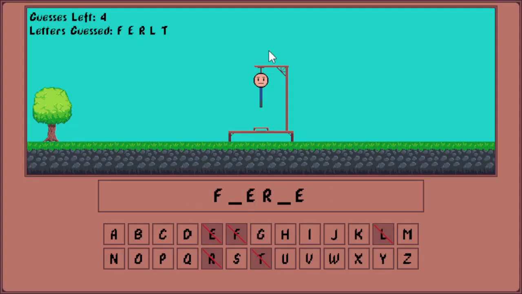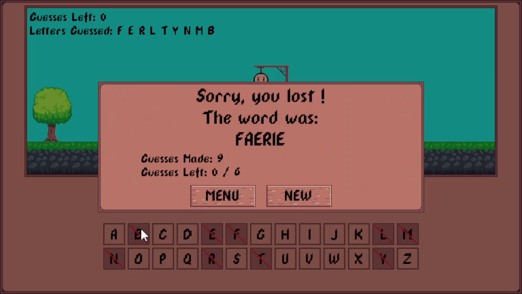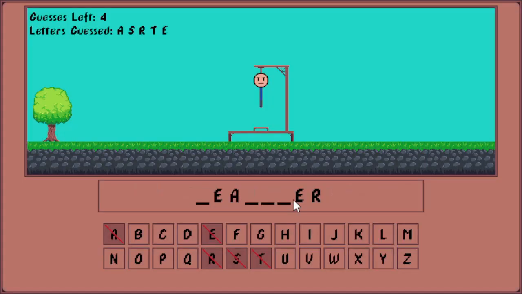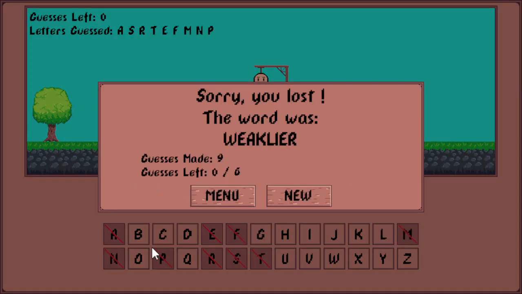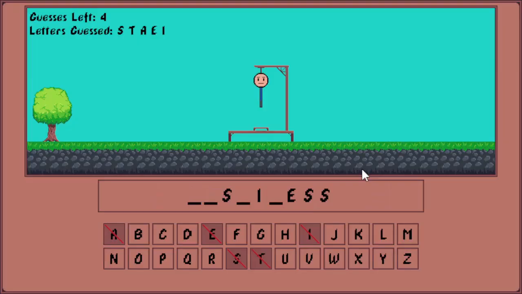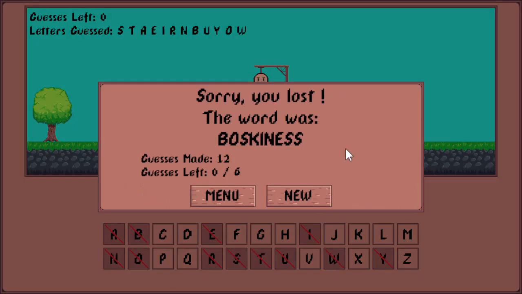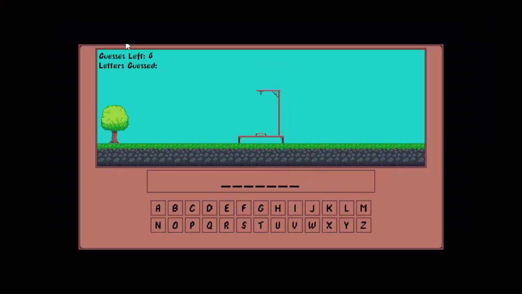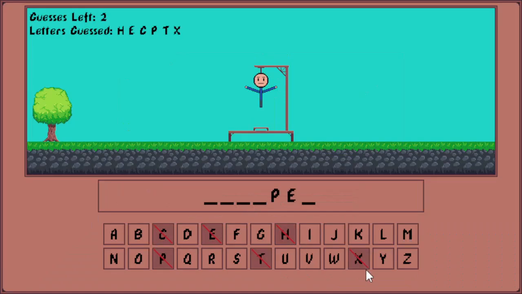What words should this be? Maybe a Y? Could be? No, not a Y. Fairy. Fairy? What could this be? Like Fjordir? Weaklier. Okay. What the hell could this be? Mistress? Well, I have all the vowels except for O. Bossiness? I don't know what the hell this word is. Okay, it's Boskiness. Yeah, that makes sense. Yeah, okay, you know what? I need to quit.